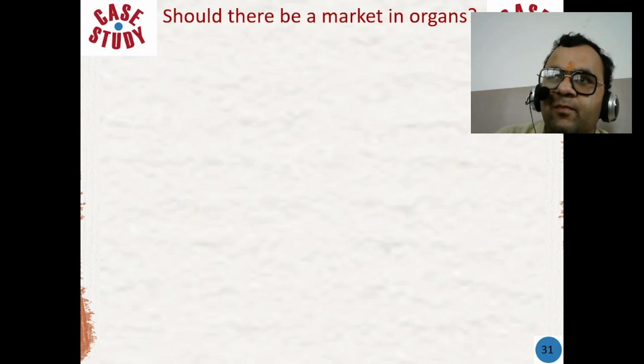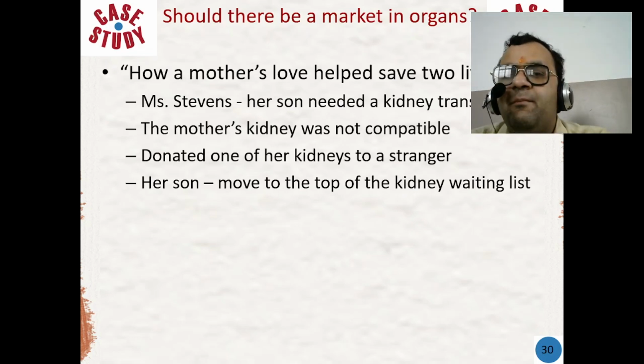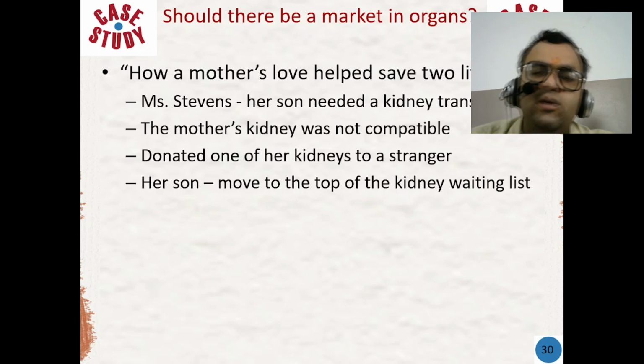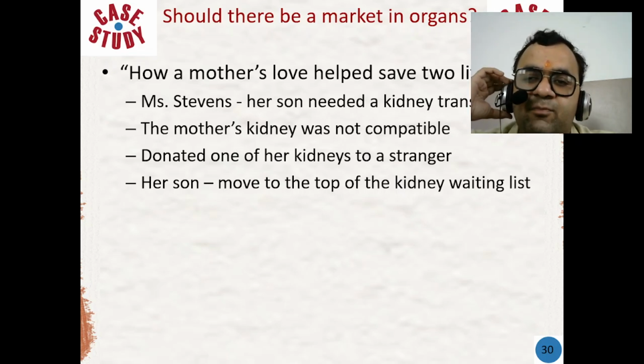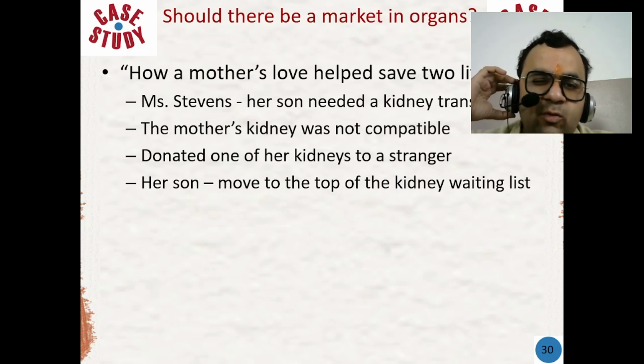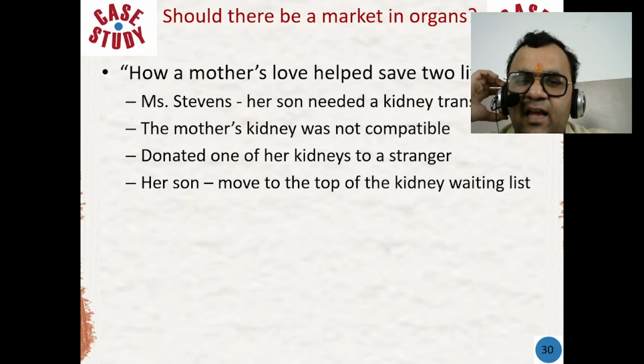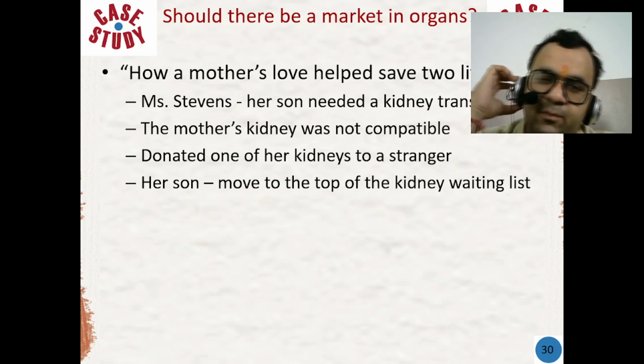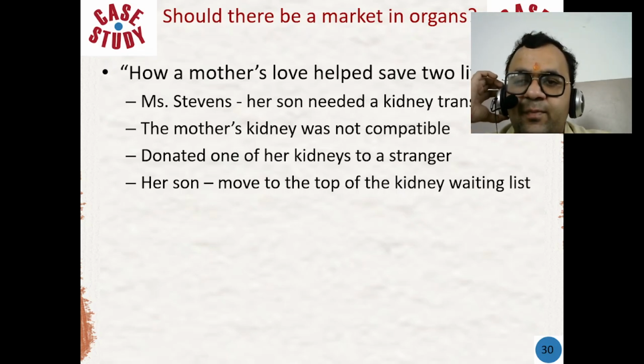Increase supply. A market in organs could increase the supply of organs available for transplantation, potentially saving more lives. Compensation for the donors. Allowing organ sale could provide compensation for donors who often incur significant expenses and risk during the donation process. Efficient allocation. A market in organs could lead to a more efficient allocation of organs, as price would reflect the scarcity and the value of the organ.